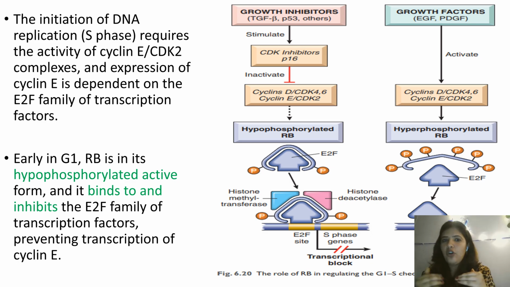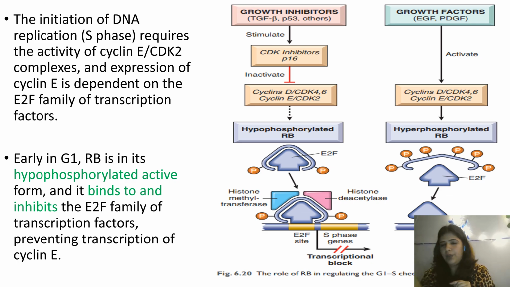The stopping of these complexes will lead to the hypophosphorylation of RB. RB has two forms, activated form and inactivated form. If you look at this picture, the hypophosphorylated form has only 2 phosphates, but the hyperphosphorylated form has 6 phosphates. That's the difference between the phosphorylation. But the active form of RB is the hypophosphorylated form and not the hyper one. This active RB will attach to the E2F transcription factor.